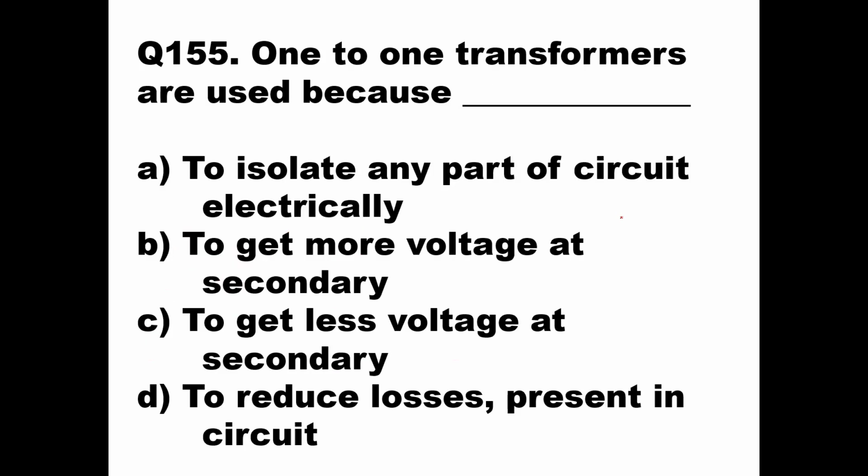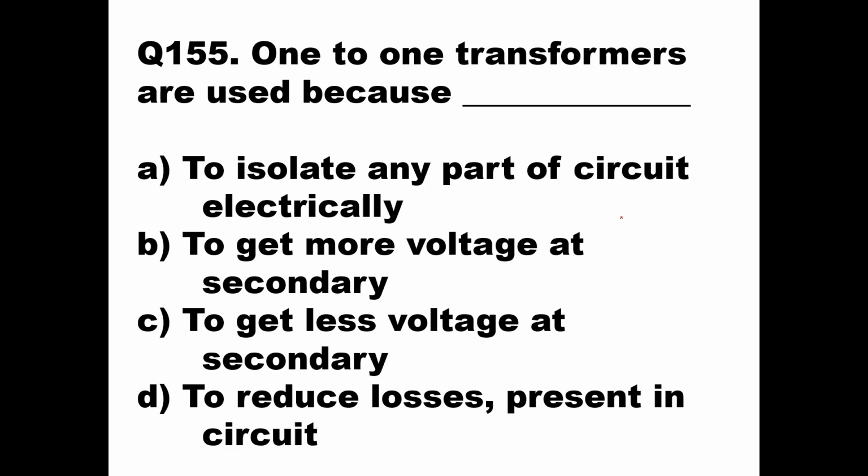Then we'll go to the next question, question number 155. One-to-one transformers are used because... Now, in a one-to-one transformer, we have seen that the input voltage and output voltage will be the same. The only thing is that the primary and secondary windings are not electrically connected. They have a mutual inductance concept. So electromagnetic mutual induction takes place, and they are not physically electrically connected.